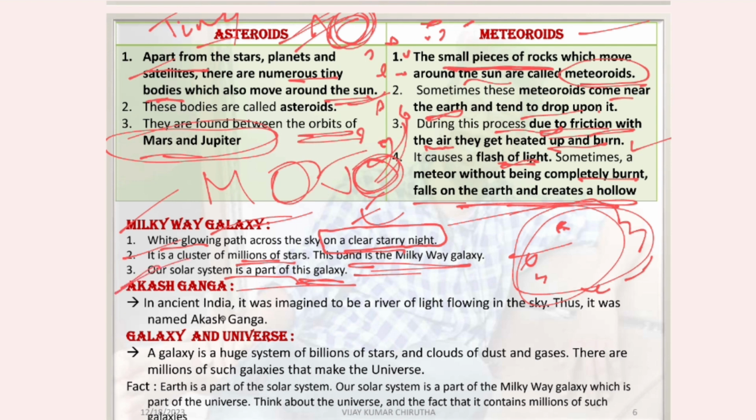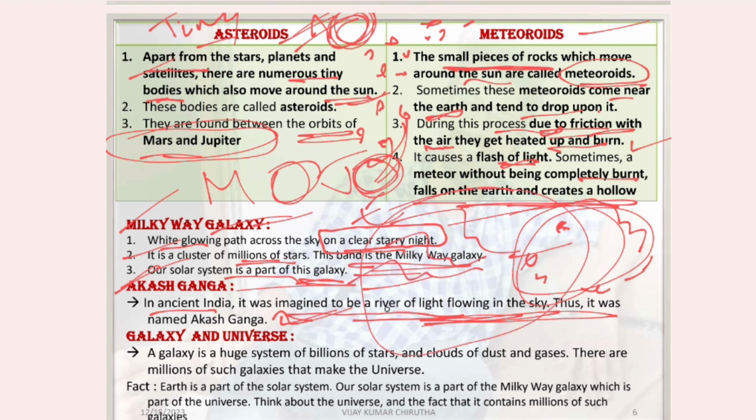Let's see the next one, Akash Ganga. What is Akash Ganga? In ancient India, it was imagined to be a river of light flowing in the sky. Thus, it was named Akash Ganga. So there is a river of light flowing on the sky, and these are all called Akash Ganga.